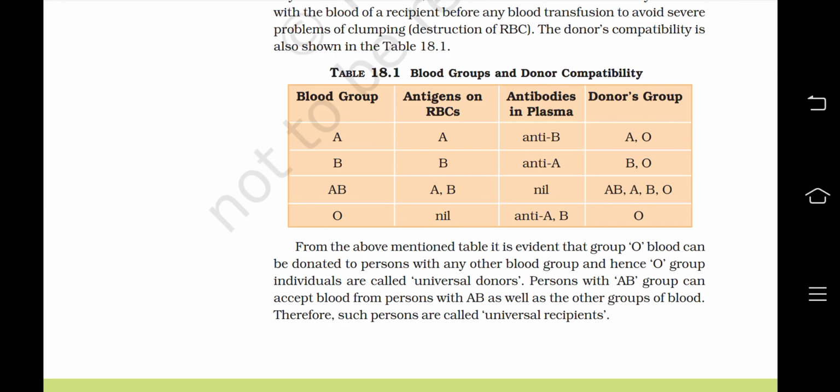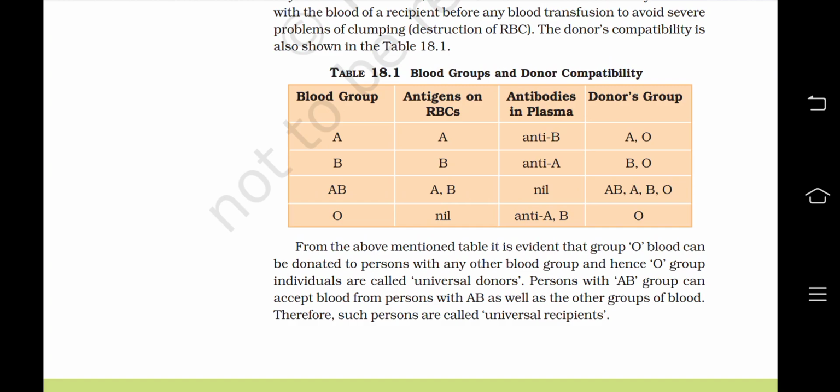Let's look at Table 18.1, blood groups and donor capability. Blood group A has antigen A on their RBCs and antibody B in their plasma. So they can receive blood from blood groups A and O. Blood group B has antigen B on their RBCs and antibody A in the plasma. So the donor group includes B and O. In short, they can receive blood from blood groups B and O.